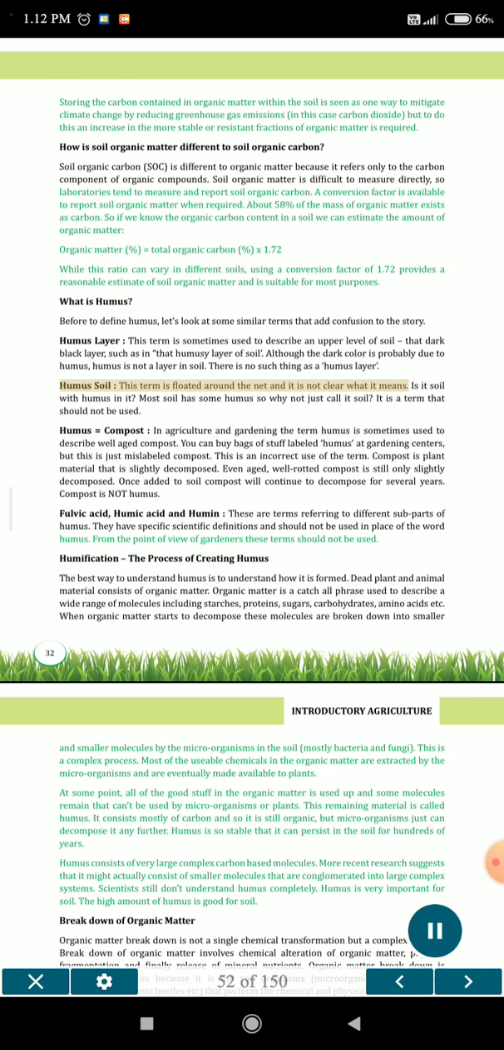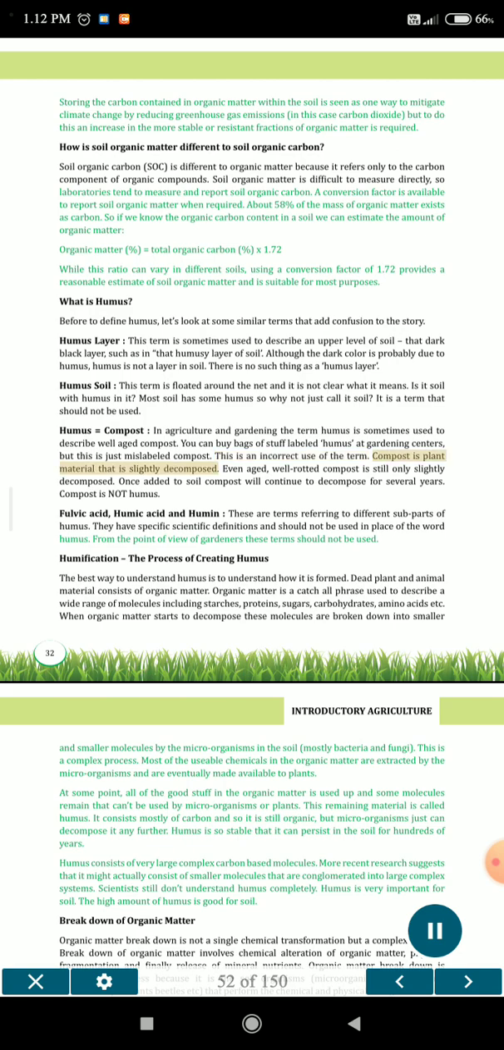Humus soil. This term is floated around the net and it is not clear what it means. Is it soil with humus in it? Most soil has some humus, so why not just call it soil? It is a term that should not be used. Humus equals compost. In agriculture and gardening, the term humus is sometimes used to describe well-aged compost. You can buy bags of stuff labeled humus at gardening centers, but this is just mislabeled compost. This is an incorrect use of the term.